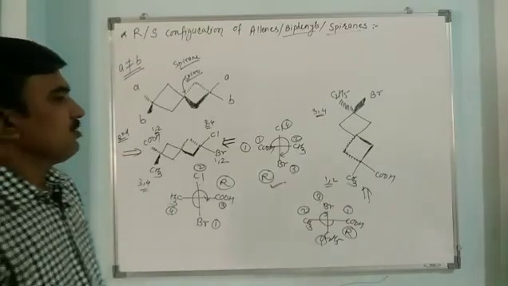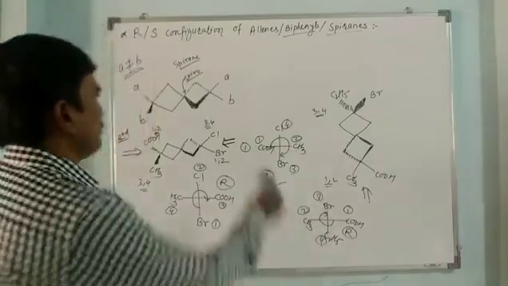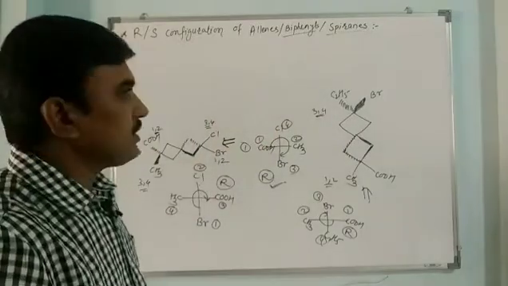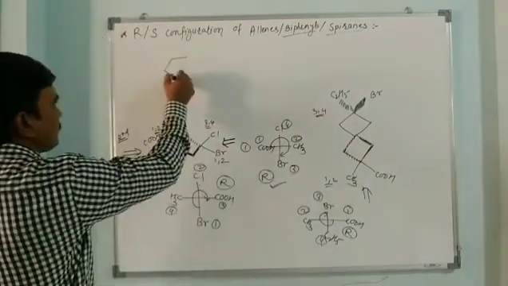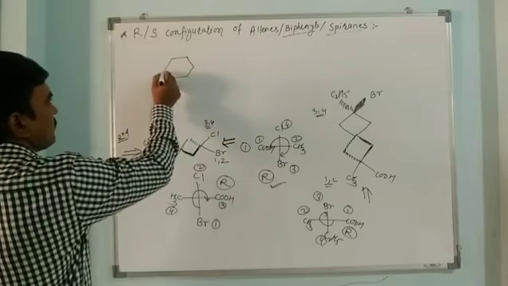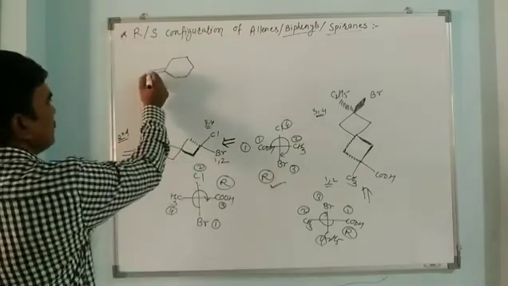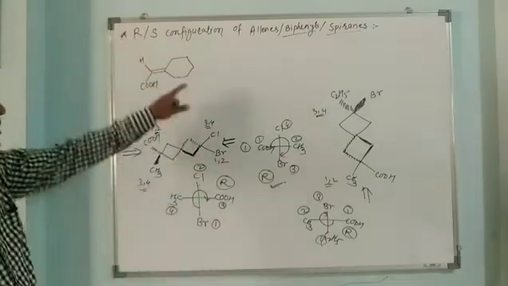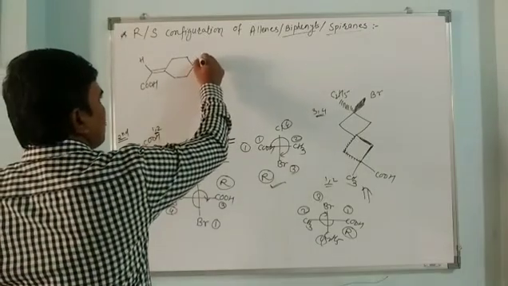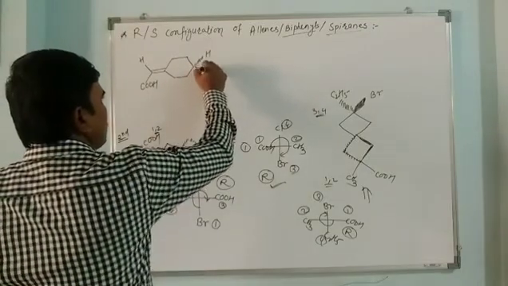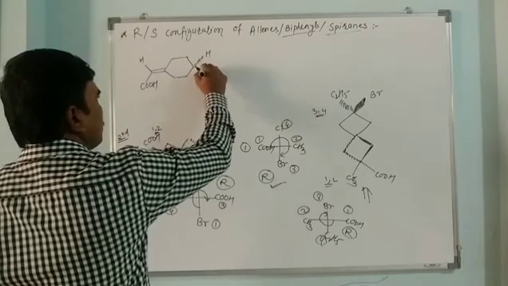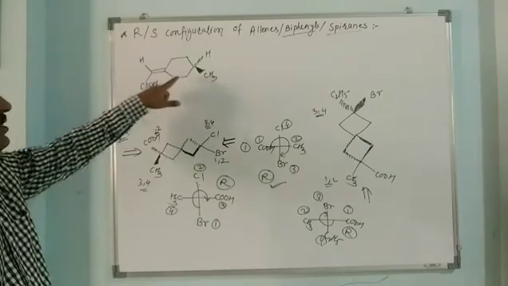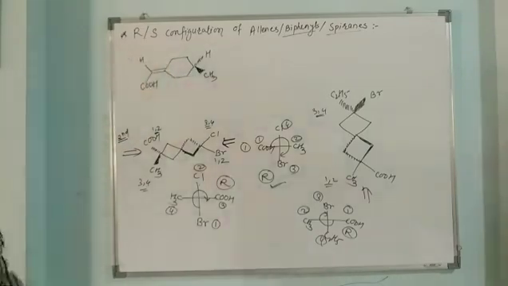Now we have to see 1 or 2 examples of cyclohexylidene compounds, or cycloalkylidene compounds. Here this is cyclohexylidene, cyclohexane. Here there is an H, COOH, and the fourth carbon of the ring has H and here a methyl group. So this is the cyclohexylidene acetic acid, the 4-methyl cyclohexylidene acetic acid.